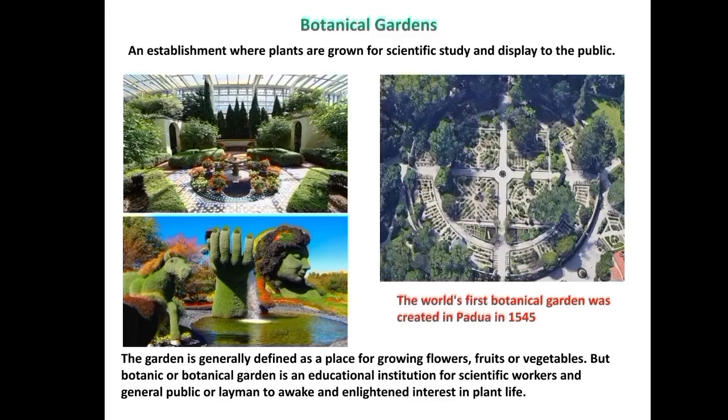If we look through the history of the botanical garden, the world's first botanical garden was created in Padua, which is situated in Italy, in 1545. Okay, so the world's first botanical garden was created in Padua, which is situated in Italy. It still preserves its original layout, a circular central plot symbolizing the world, surrounded by a ring of water. So the garden is surrounded by the ring of water, and the other elements were added later.